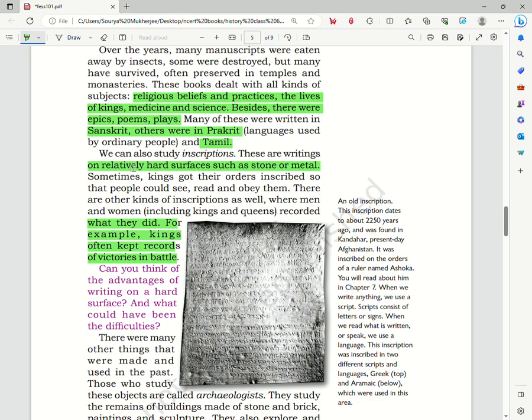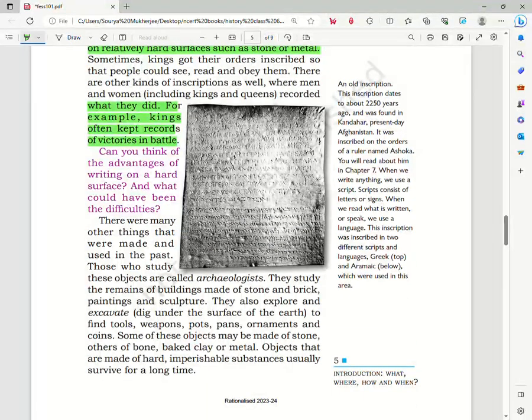Or sometimes they also contained details about a victory that a king won in a battle, or suppose a king donated a piece of land to a temple or to any other person. So these kinds of things were recorded in these inscriptions.